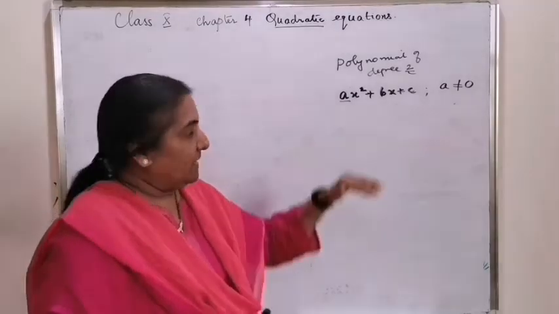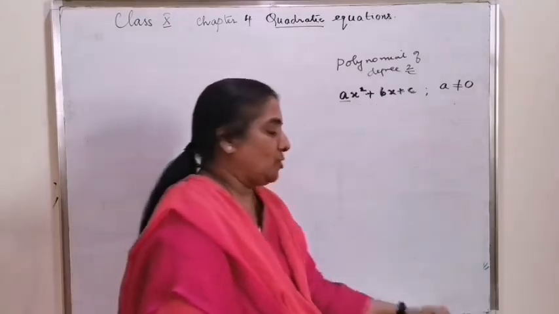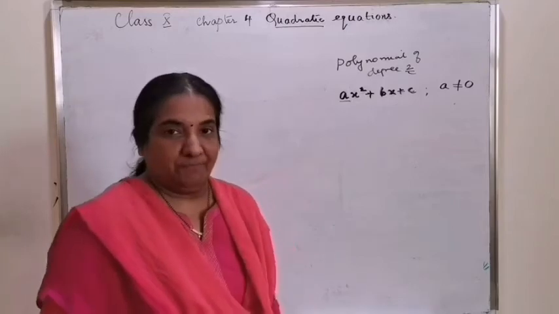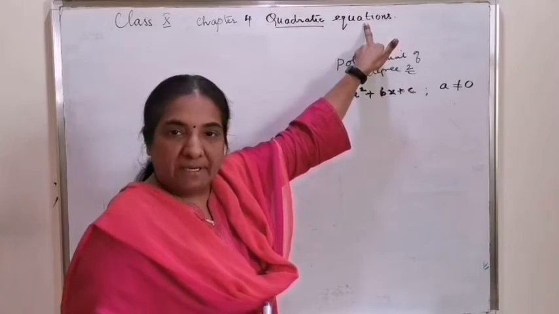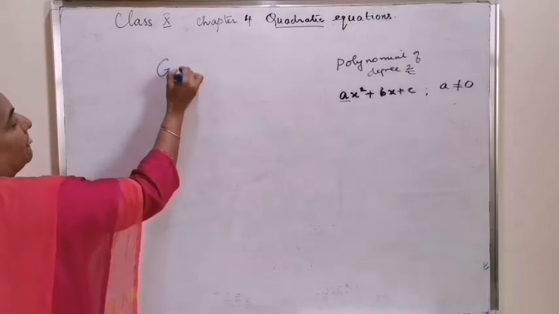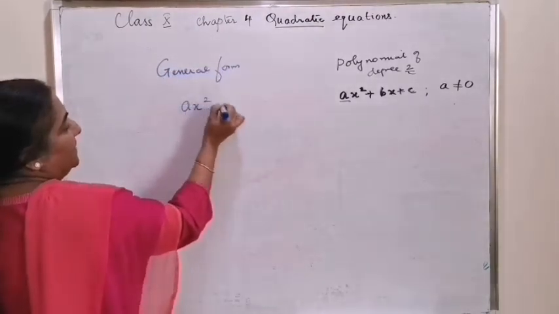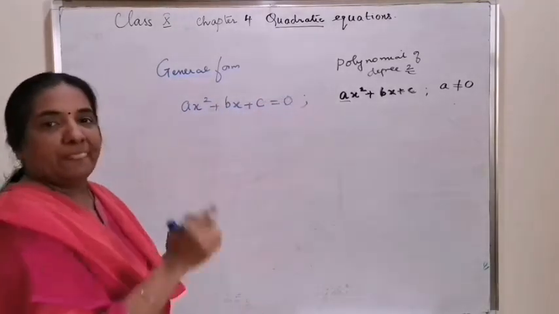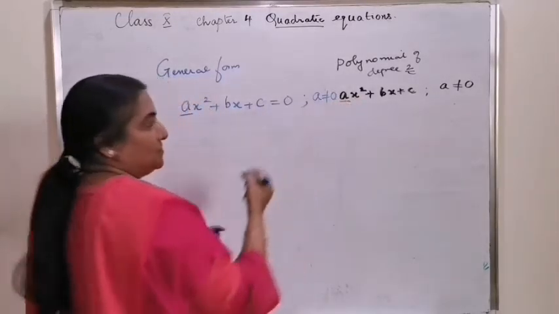And now, if this is a quadratic polynomial, when can you call a quadratic polynomial a quadratic equation? You know, the word equation stands for an equality symbol. The general form of a quadratic equation is ax square plus bx plus c equal to 0, with the condition a not equal to 0.